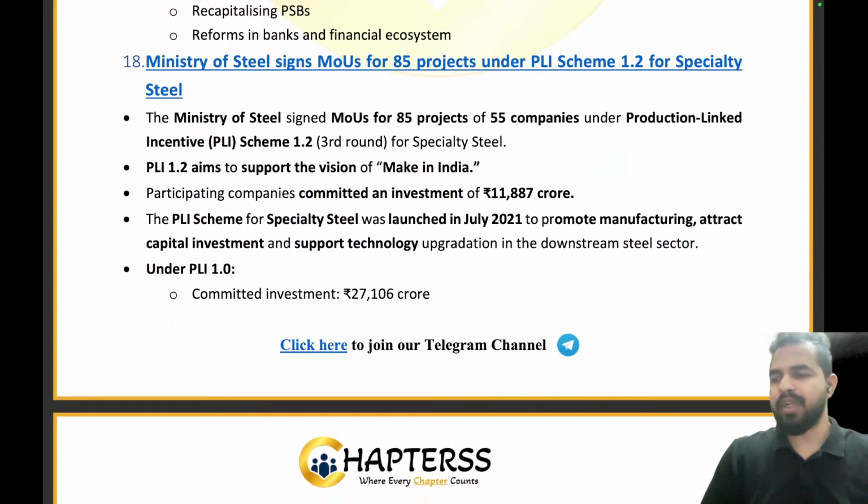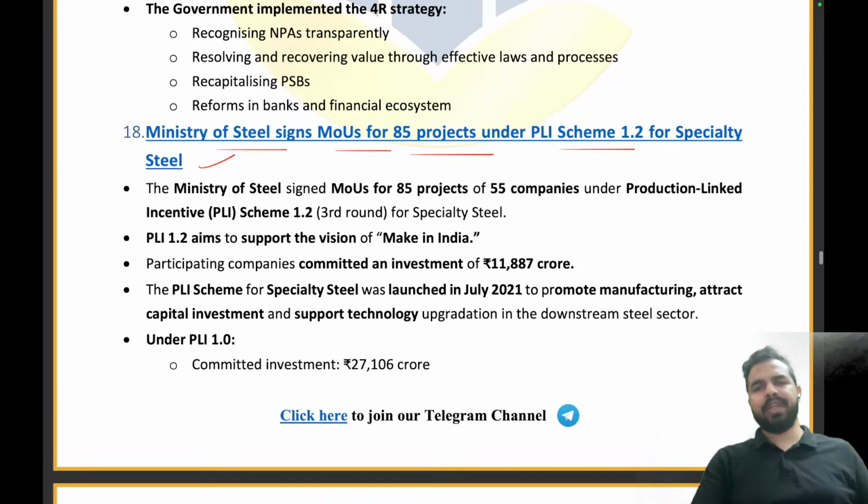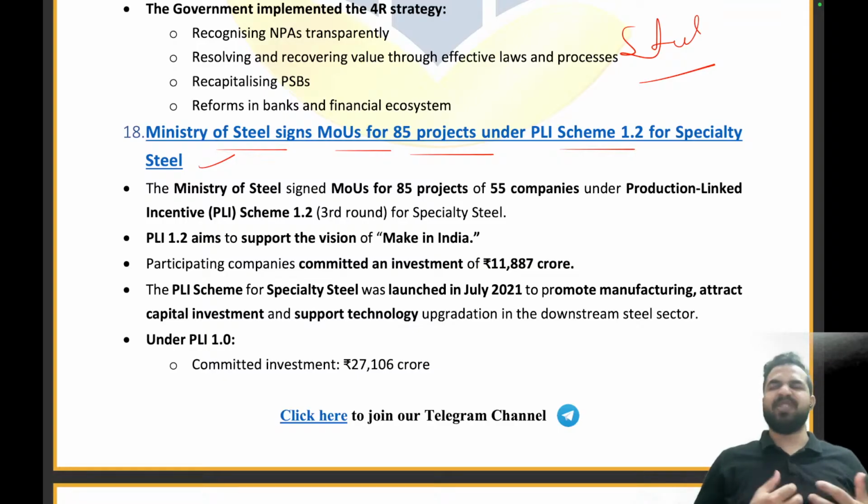Now, let's move on to the next news article that is on the Ministry of Steel signing MOUs for 85 projects under the PLI scheme 1.2 for specialty steel. My dear friends, let's take an example. Not just an example, but a real life scenario. In our country, a lot of steel is being produced every year. बहुत सारा steel produce करते हैं हम, right? But when it comes to that steel which is being used for defense purposes, for better technological purposes, for better infrastructural purposes, for that we use the special steel.